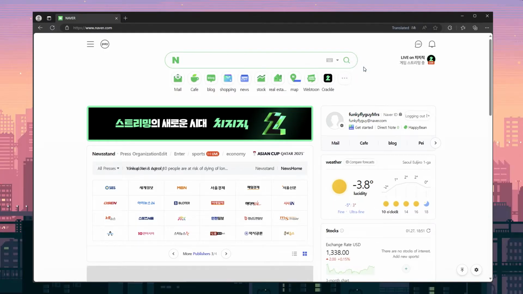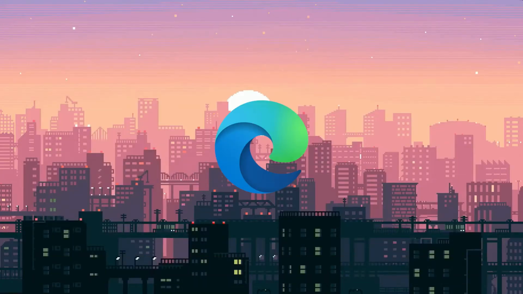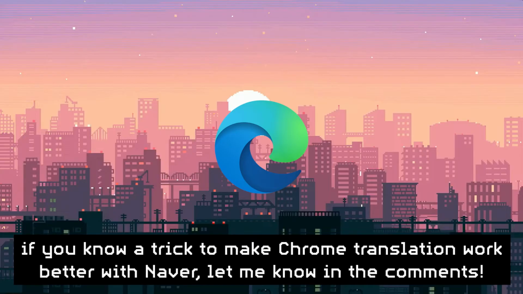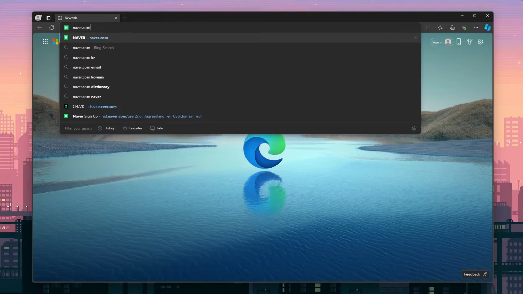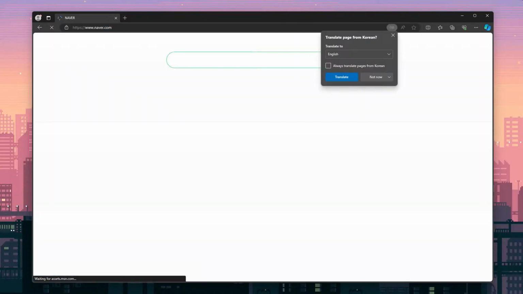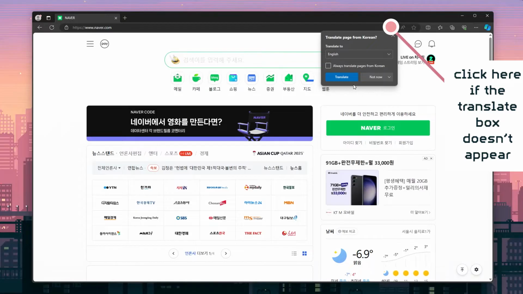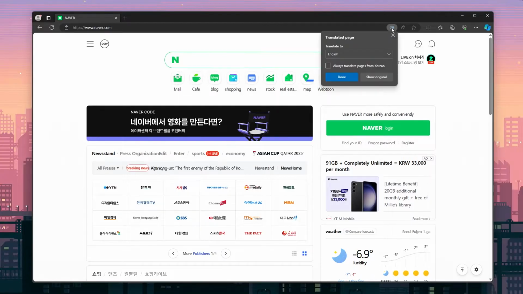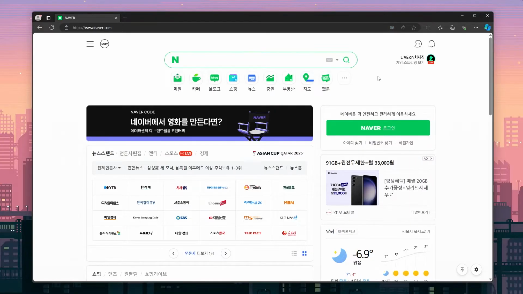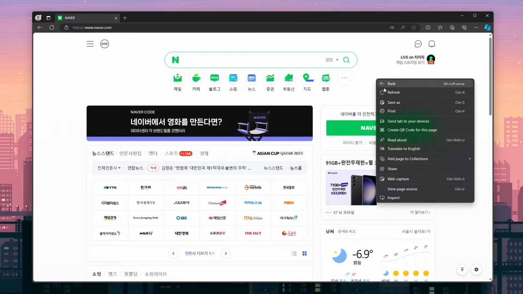I highly recommend Microsoft Edge, as the built-in translation works better on many Naver pages than Google Chrome, as of today at least. Head to naver.com and click the Translate option in the address bar to translate the page to the language of your choice. Sometimes the translation won't work properly. If this happens, you can click the Translate button, show the original language, and then try translating again. You can also right-click anywhere on the page and choose Translate.